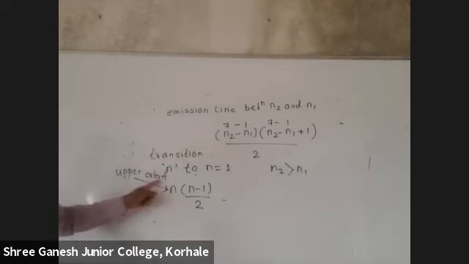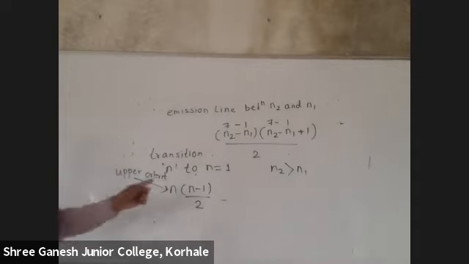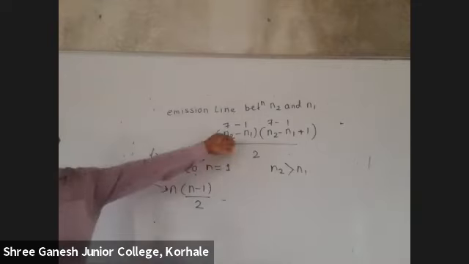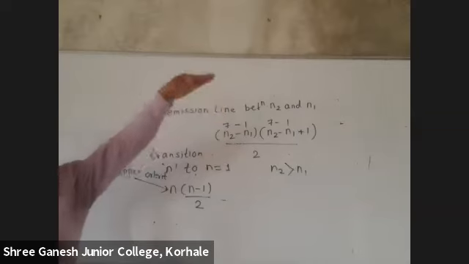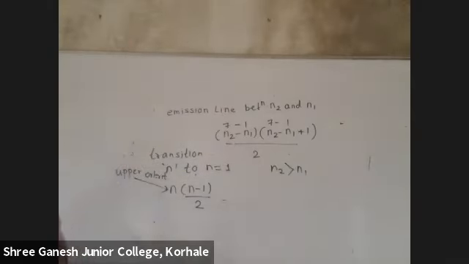Got it? So when to use this formula, that you should understand. If from any orbit it is reaching 1, then use this formula: n in bracket n minus 1, by 2. And every time you can use the other formula, there is no harm in this: N2 minus N1, plus 1, divided by 2. Got it? Okay.